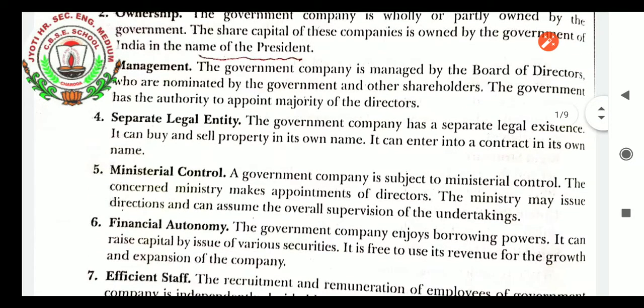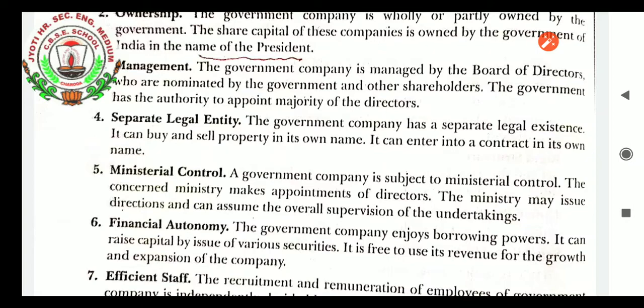Separate legal entity: the government company has a separate legal entity. It can buy and sell property in its own name. It can enter into a contract in its own name, so that is the separate legal entity. It has its separate existence, as Steel Authority of India. The word government is not used, so it has its separate legal existence, though it is of the government.